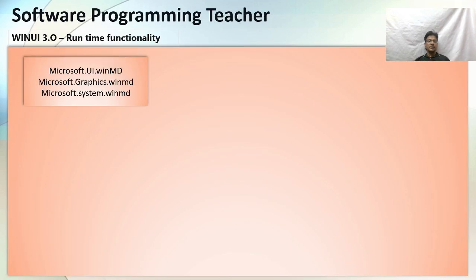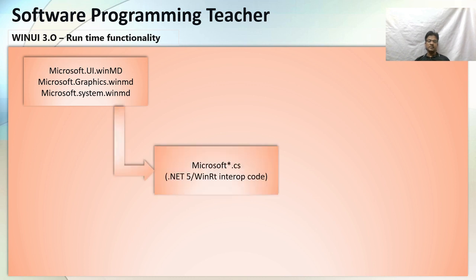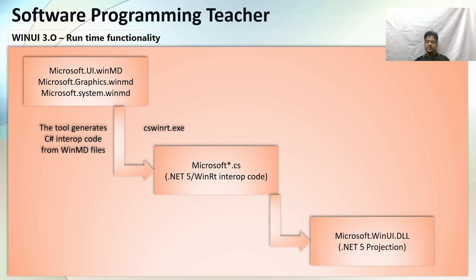Microsoft WinMD will generate the tool for C sharp interop code using WinMD files, and then this will run through the CsWinRT exe, that means the Windows Runtime environment. The Microsoft C# .NET WinRT interop code is converted into the Microsoft WinUI DLL. That is a .NET projection.